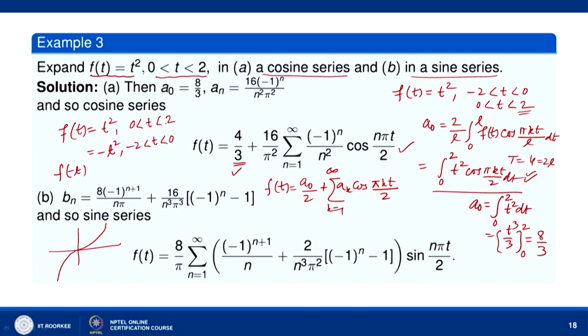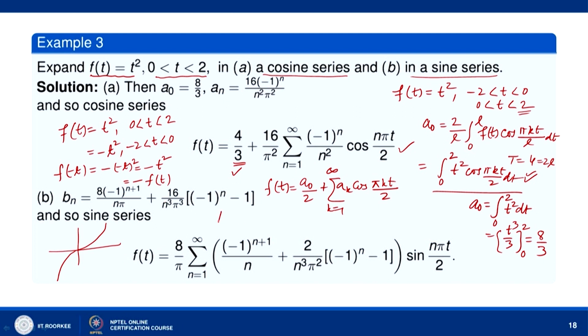Then f(−t). Suppose t belongs to the 0 to 2 interval. So, −t will belong to minus 2 to 0, and therefore, we will get minus of (−t) whole squared. So, we will get here minus t², which is equal to minus f(t). So, if we want the odd periodic extension of the function f(t), then we define f(t) equal to minus t² over the interval minus 2 to 0. Then a₀ and a_k will be 0 for all k. We will get the value of b_k.